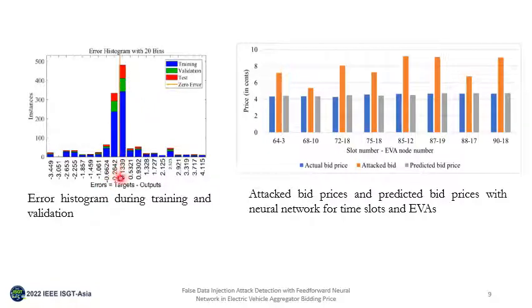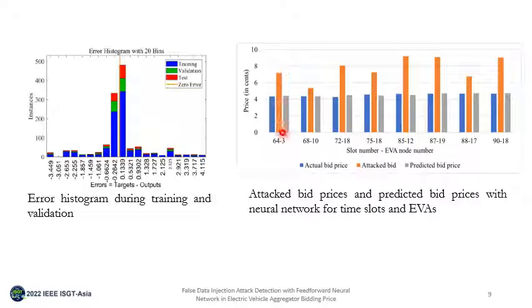Now if you look here, we consider slot number 64 and node number 3. This is the actual bid price, and the bid price is manipulated by generating some random number, which is shown in orange color.